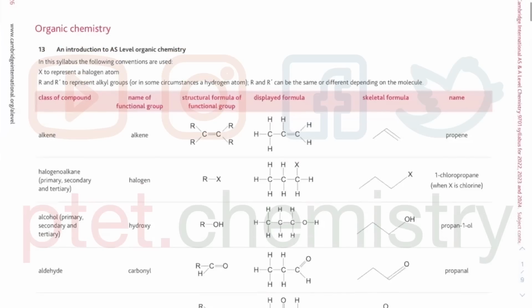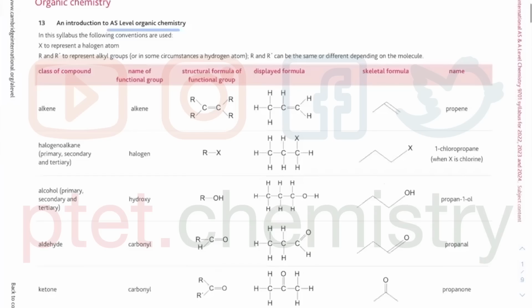We're going to move on to AS level of chemistry. It is actually very different from the IGCSE stuff because it's in a lot greater detail. So to start off, this is AS level chemistry. They give you this table as stated in the syllabus. Of course, they expect you to understand the terminology, okay?